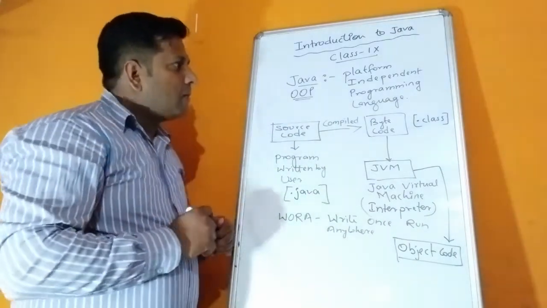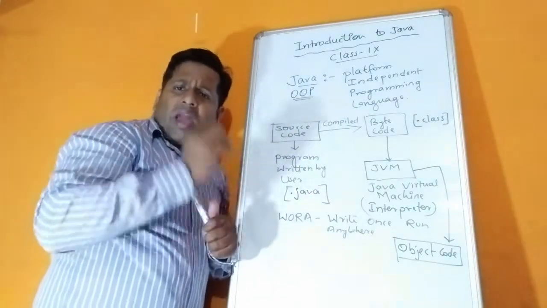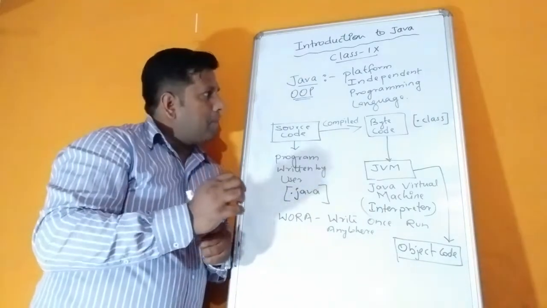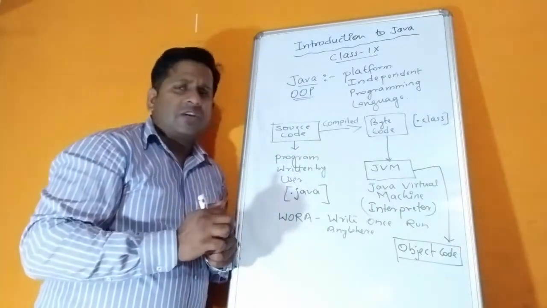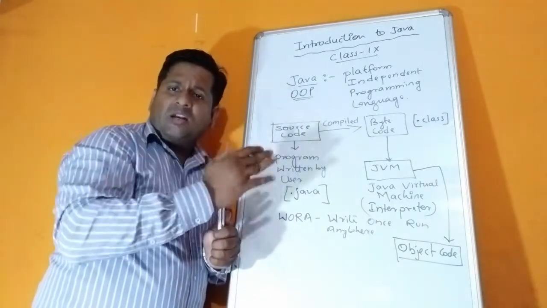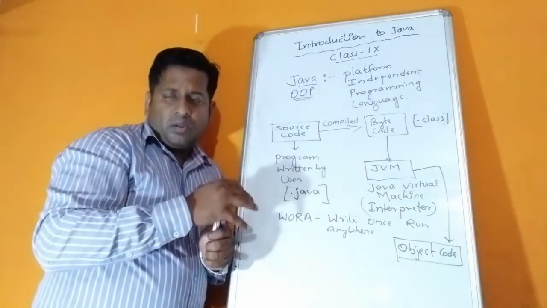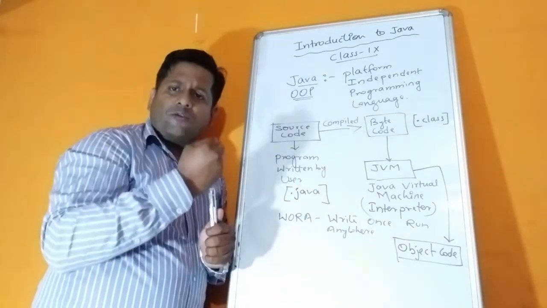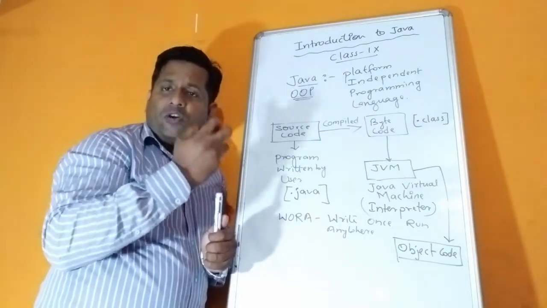So once again I am saying Java is a very unique and strong programming language. Behind that, the most important feature is that it is a platform independent programming language. That means it does not depend on any platform. It has its own platform, and that platform is known as JVM, Java Virtual Machine.